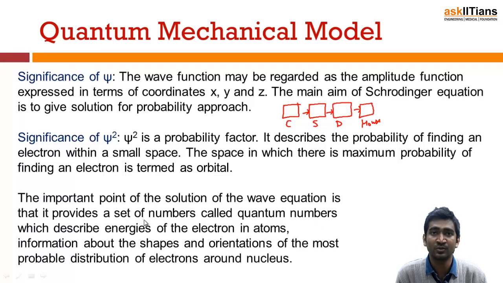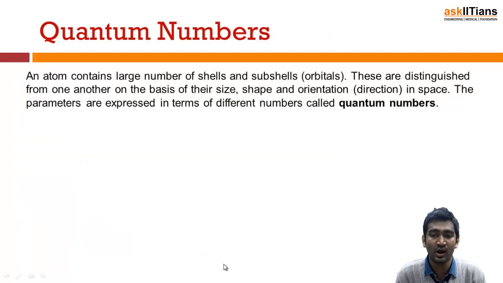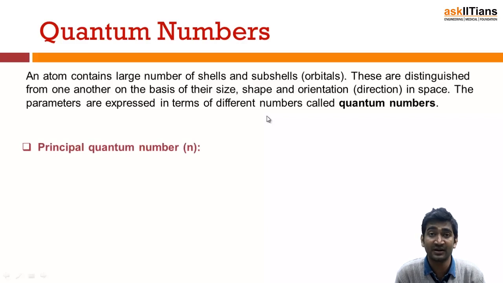And the solution of the equation I just discussed in the previous slide gives me the quantum numbers, which are the parameters I was discussing. Quantum numbers will tell you about the energies of electrons, the shape and orientation of the orbitals, and how they are packed in any atom. So what is a quantum number? The parameters are expressed in terms called quantum numbers. The first is your principal quantum number.